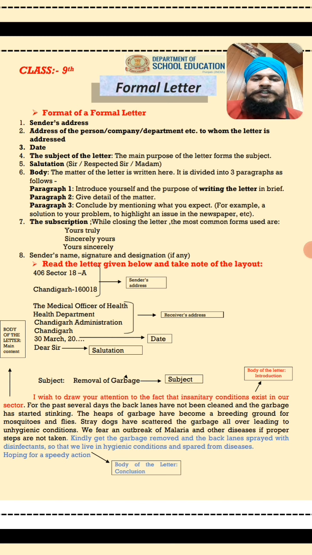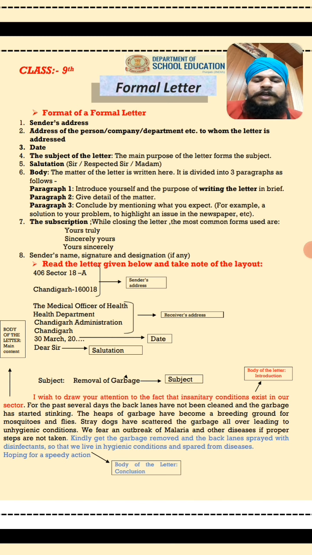Then next is the date. Like here is written 30 March, so you can write the current date, 11th of May 2020. Then the subject of the letter.